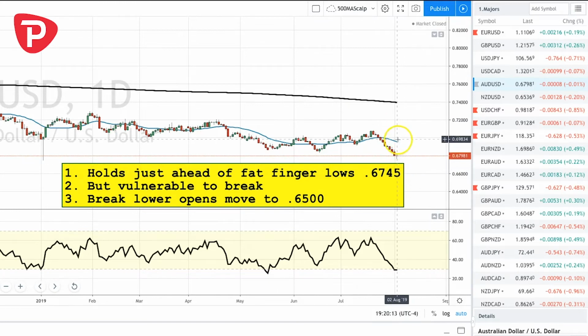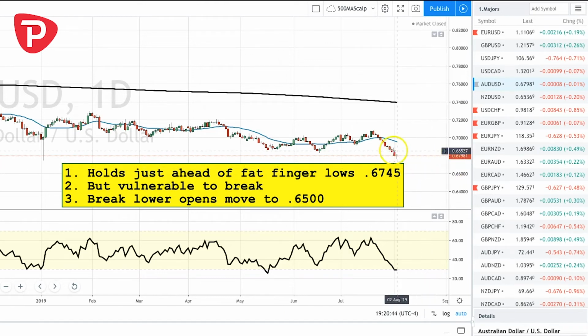We're clearly very stretched away from the moving average, but a lot will depend on where the central bank is guiding. If the central bank really acknowledges the fact that global trade war is an existential threat to the Australian economy, I think you're going to see the market get very negative on Aussie, and ultimately a lot of the banks on the street are projecting 65 for the Australian dollar, in order to rebalance against the trade weakness, and that could very well be the story.